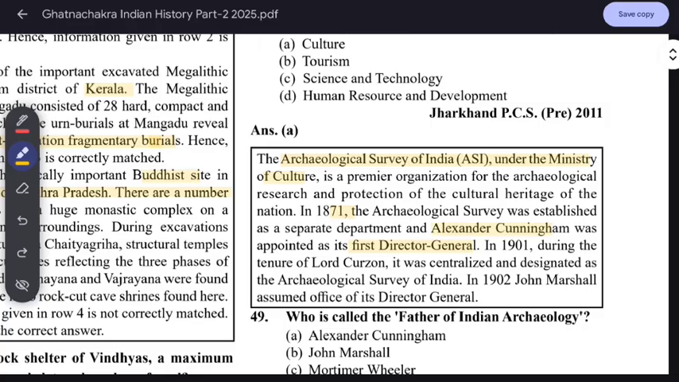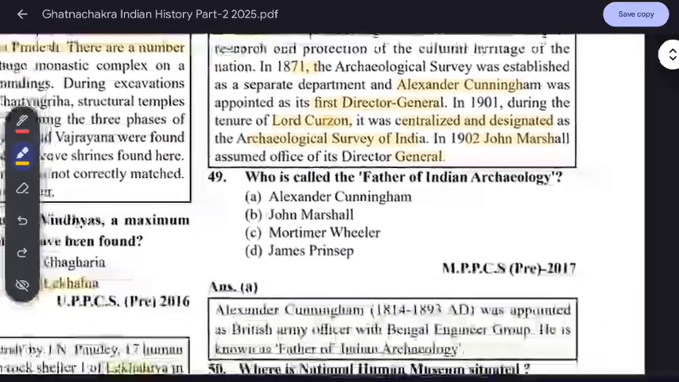In 1901, during Lord Curzon's time, it was centralized and designated as the Archaeological Survey of India. Remember this. In 1902, John Marshall assumed the post of Director General. Just know only selective important points: ASI is under the Ministry of Culture, the first Director General was Alexander Cunningham, it was established in 1871, centralized under Lord Curzon and named Archaeological Survey of India then, and at that time John Marshall was the Director General of ASI.